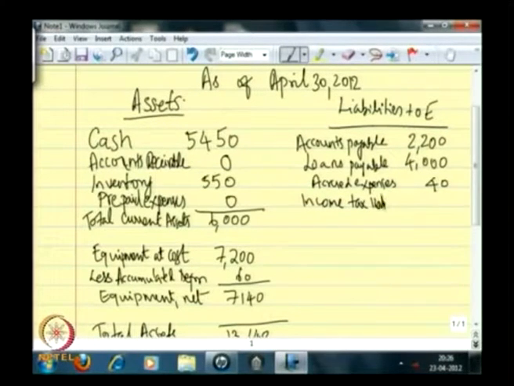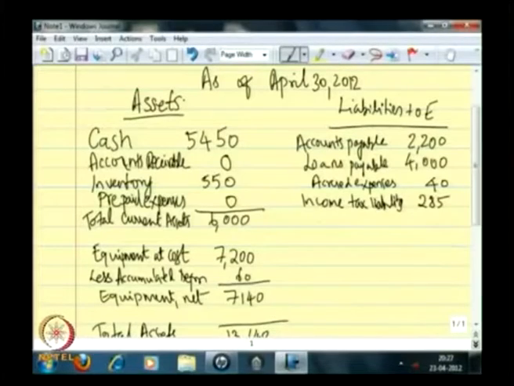Income tax liability is 285. How did we get that? This is actually linked to the income statement. So, when we go to the income statement, I will also explain how we got that. We have not paid the income tax.